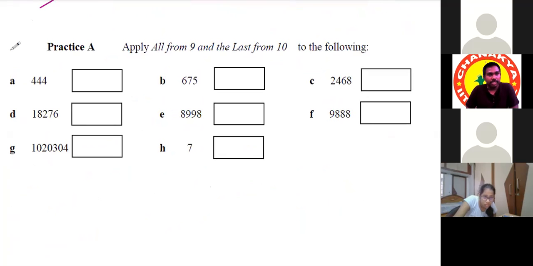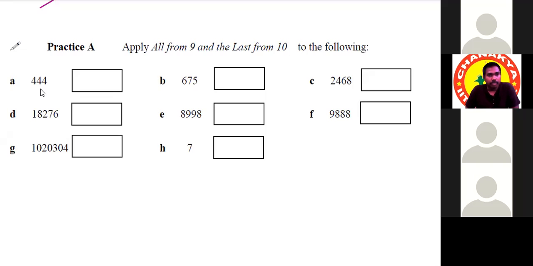So should we subtract from this? Yeah, you have to subtract these numbers from its above base. From its above base. So 444 is given in the first question. What is its above base? 1000. You have to subtract 1000. Okay.